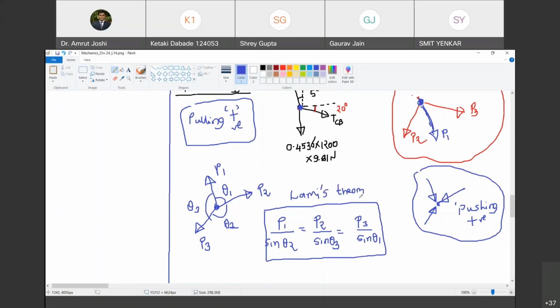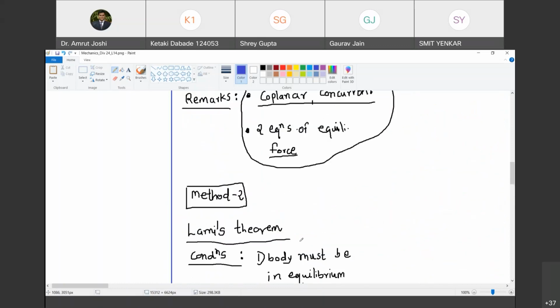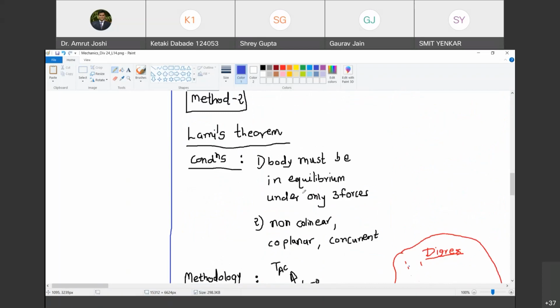So whenever people are asked about the definition or principle of Lami's theorem, they typically quote this statement as Lami's theorem. Are you with me? But you have to understand this is not Lami's theorem. This is the mathematical statement of Lami's theorem. What is Lami's theorem? We have to start Lami's theorem from here. Are you with me? Yes, sir.